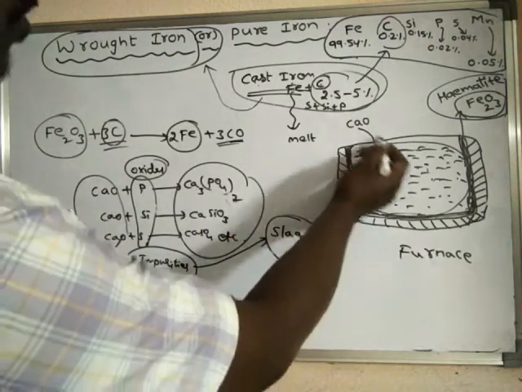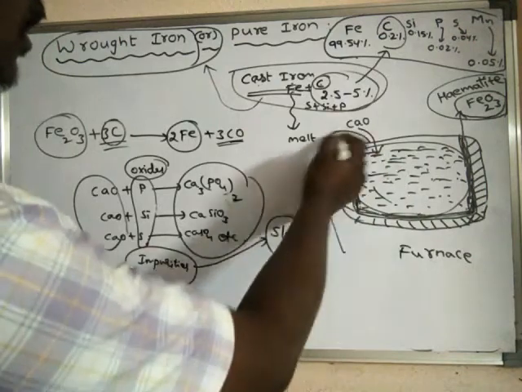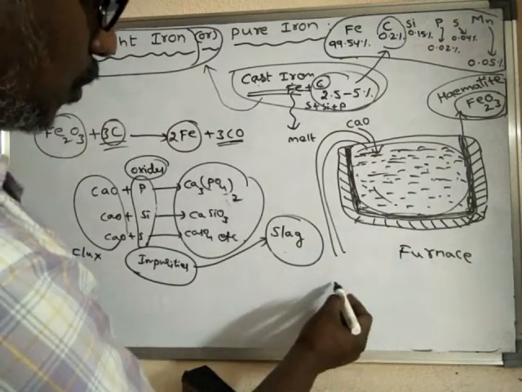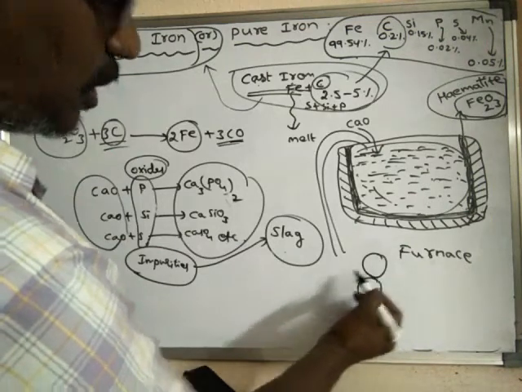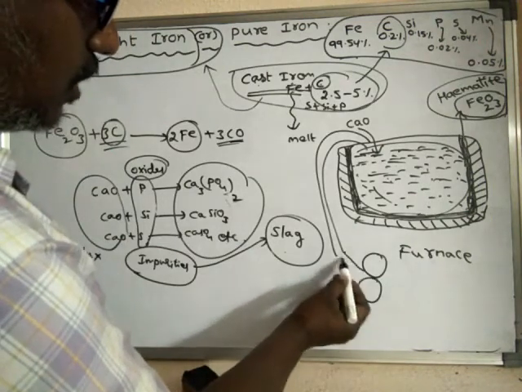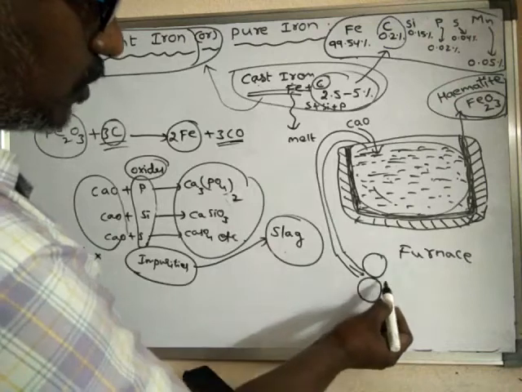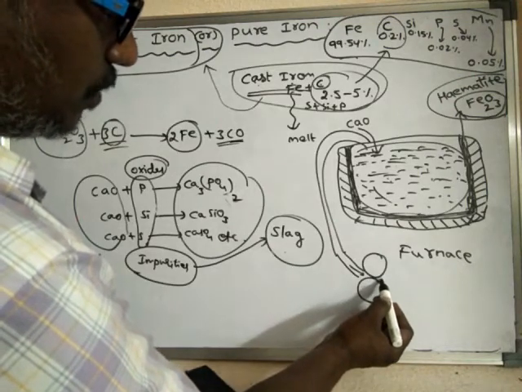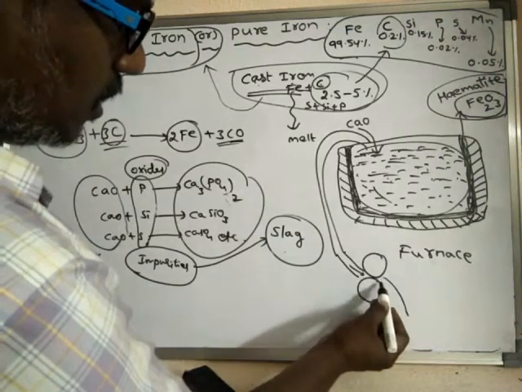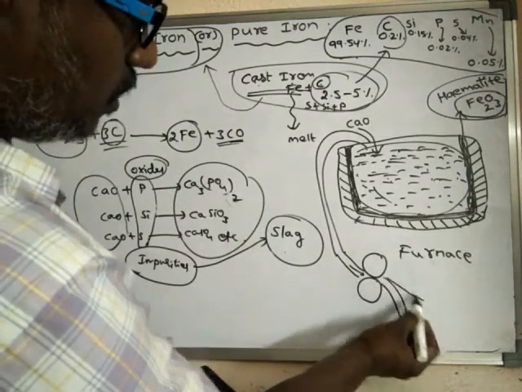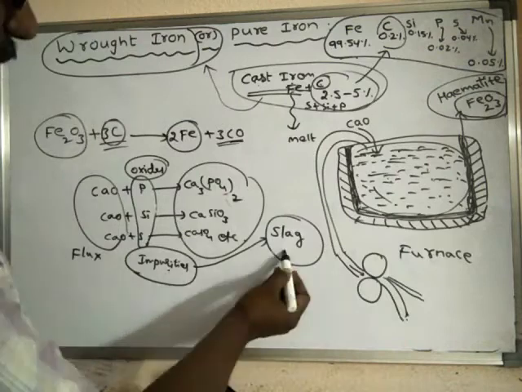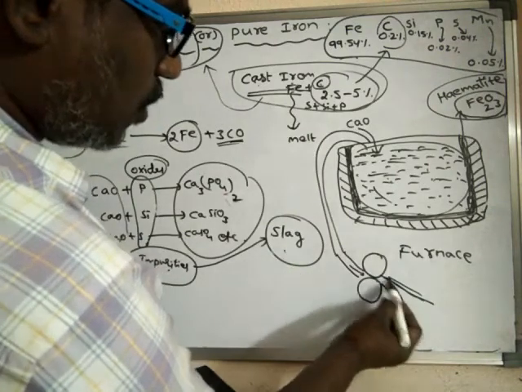Finally, this molten material is poured into rollers. When this molten material is poured into rollers, what happens? The slag which is present is squeezed out.